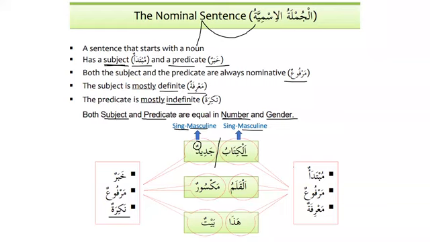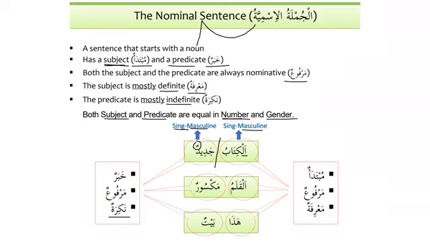That is very important. Mubtada'un and khabarun. Now you know this, that we call them mubtada and khabar. And we have discussed that they are always marfu. And generally, or most of the times, mubtada is a definite noun and khabar is an indefinite noun.